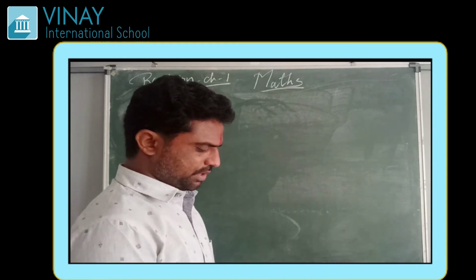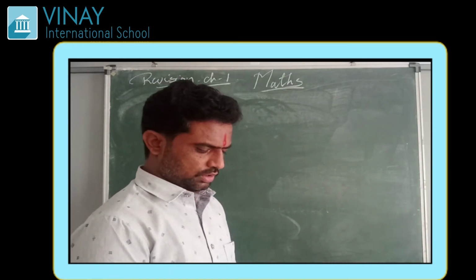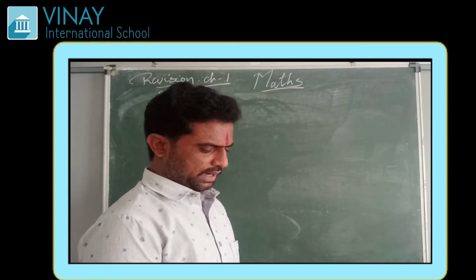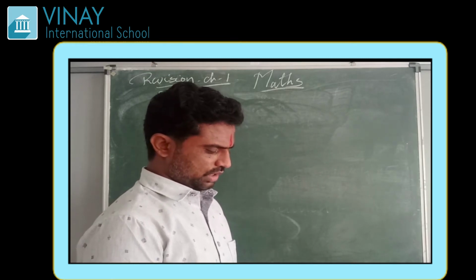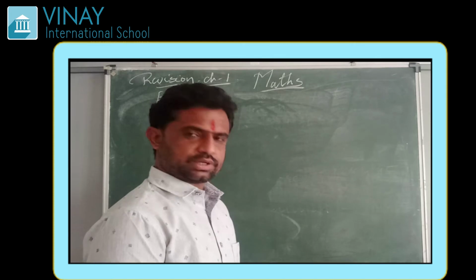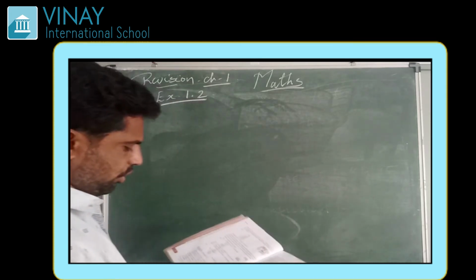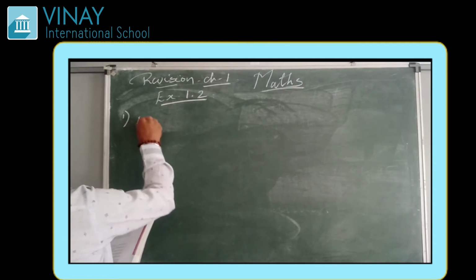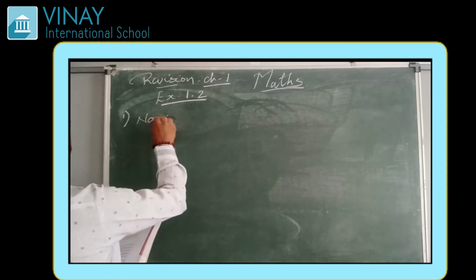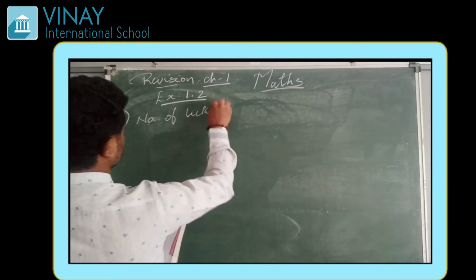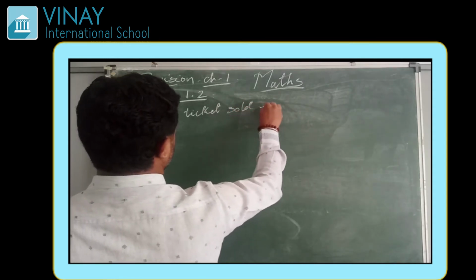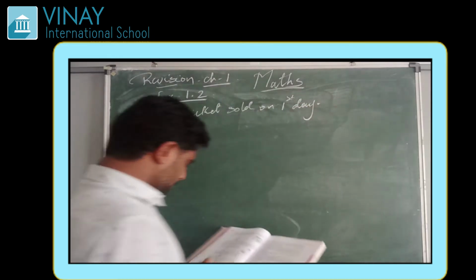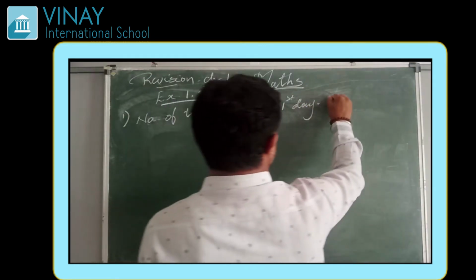Question number 1: A book exhibition was held for 4 days in a school. The number of tickets sold at the counter on the first, second, third and final day was respectively 1094, 1812, 2050 and 2751. Find the total tickets sold on 4 days. Number of tickets sold on the first day is given as 1094.